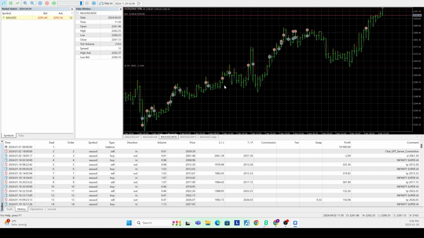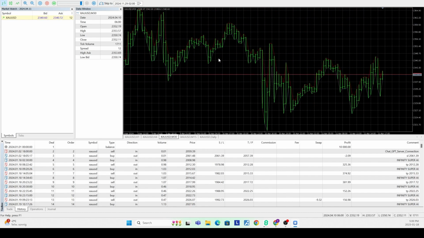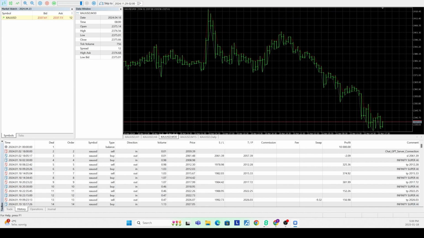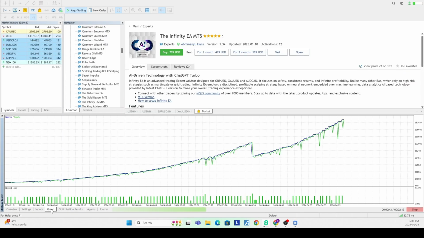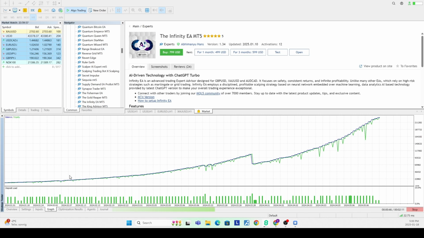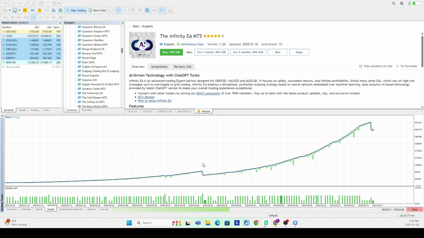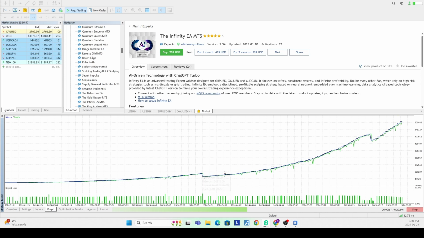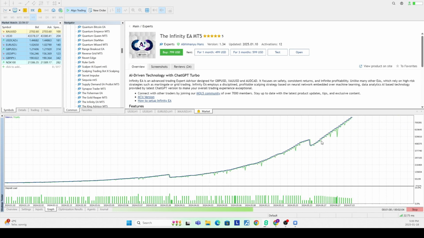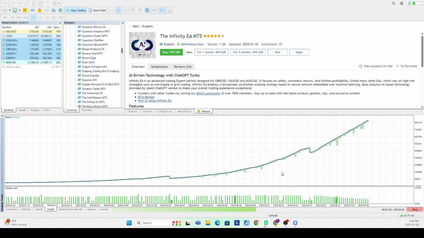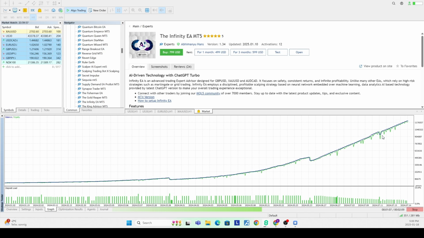The one thing I'm seeing here is there is a time filter, so it's not trading during certain parts of the day. Let's just quickly fast forward this. And it is faster than I was expecting. So usually with a lot of these maybe not super scrupulous bots, you do see them be very slow because they're reading from an alternative data source. Here it is reasonably quick. At the same time, we're also seeing a few losses, which would be like these little falls in the equity curve, but they're really not that meaningful, especially compared to the amount of profits being generated.